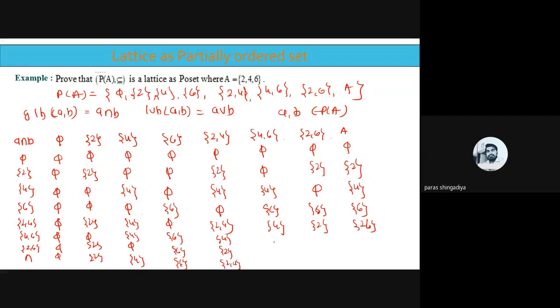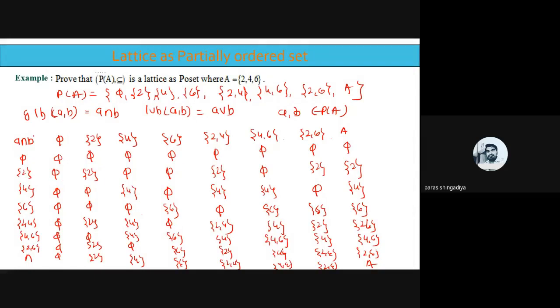Clear? Now 4, 6 with 4, 6. That is 4, 6 here. 4, 6 and 2, 6, what is common? That is 4. Here it is 4, 6. Clear? It is 4 and the 4, 6. And 2, 6 with 2, 6. That is 2, 6 here. Here it is also 2, 6. That is 2, 6 here and A.